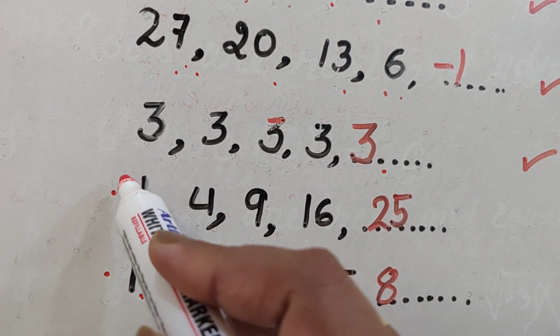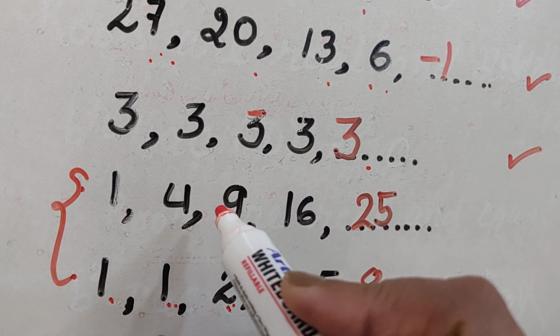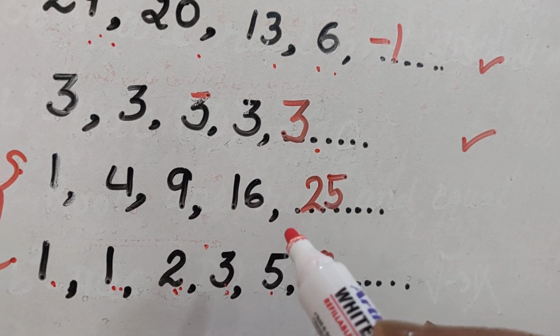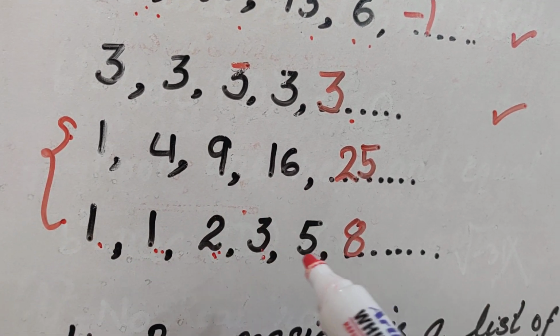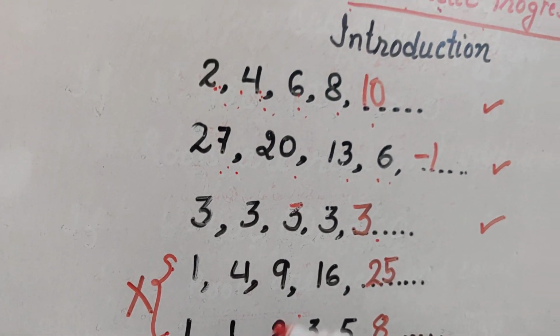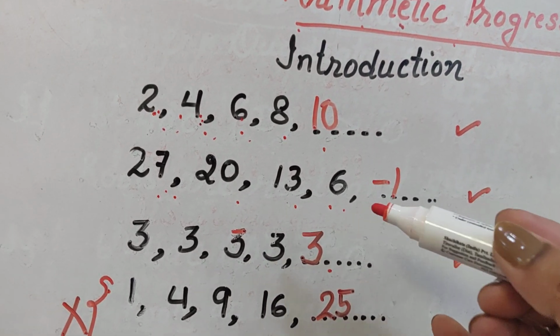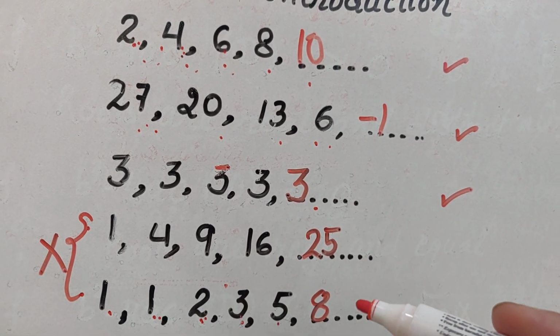Now in these two, this is not happening. As you saw, here we added 2, then we added 5, then 7, and then 9. The same number is not added. That is why these two do not fall in the category of arithmetic progression. The first three are the series of arithmetic progression.